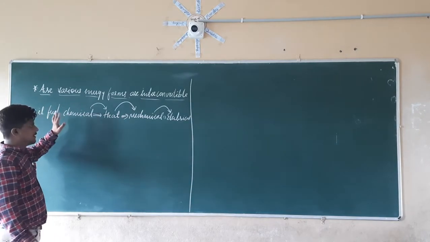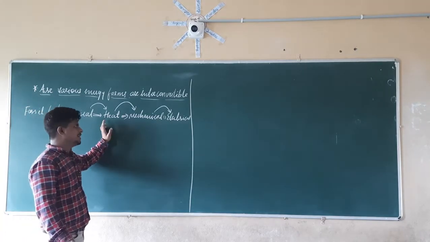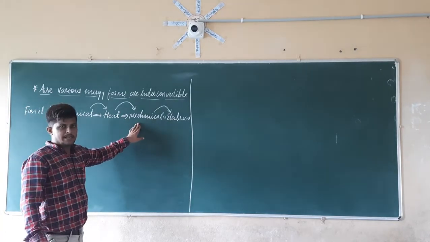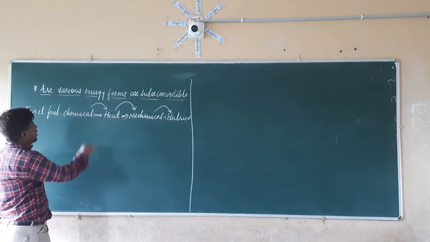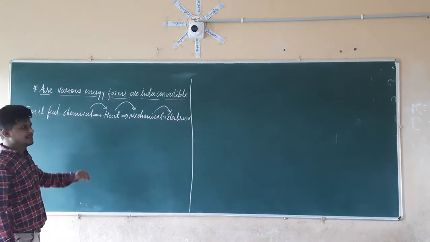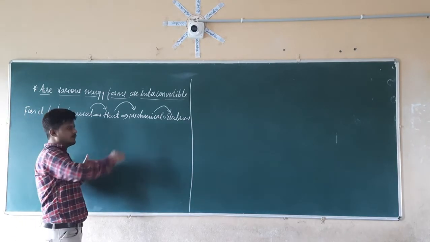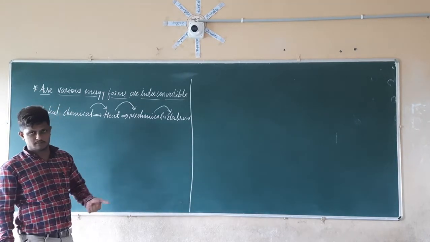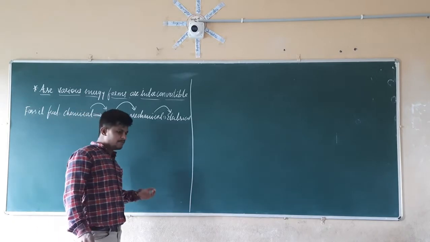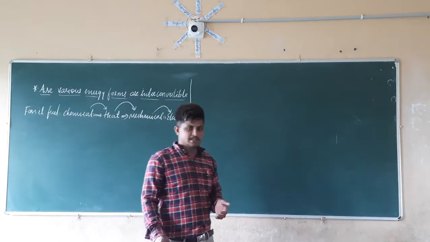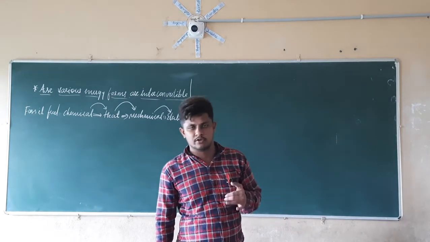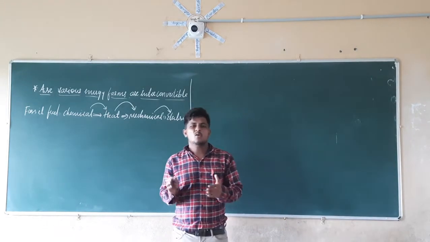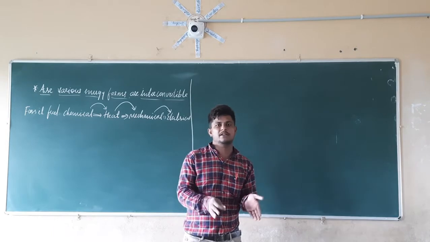The fossil fuel chemical energy first is converted into heat energy, then it is converted into mechanical energy, then it is converted into electrical energy. So if you see here, all the forms of energy are interconvertible. We are converting one form of energy into another form. In the same manner, if you remember the 7th class, we studied about nutrition in plants. In that topic we studied about photosynthesis. So how does photosynthesis actually happen in the plants?